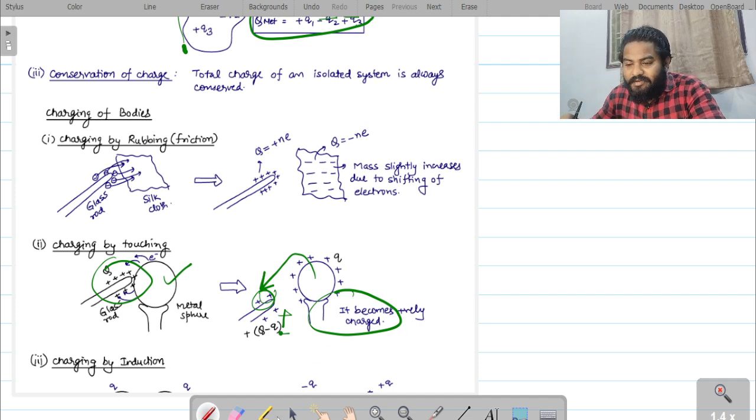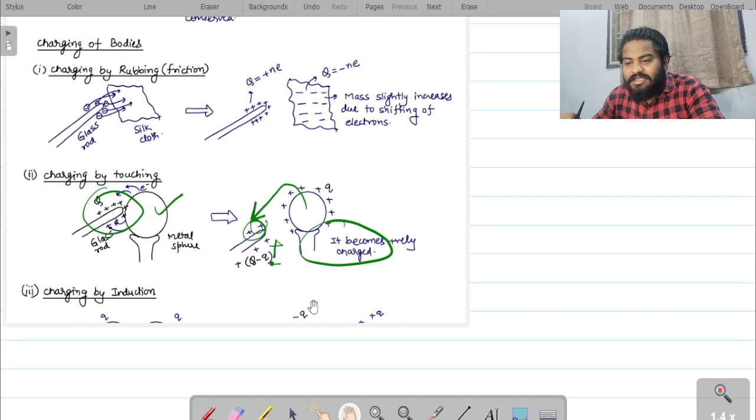And whereas coming to the second one, coming to the third one, right? Third one is, yeah,